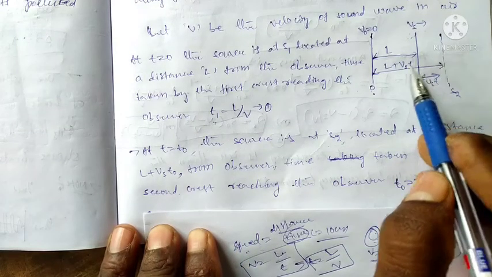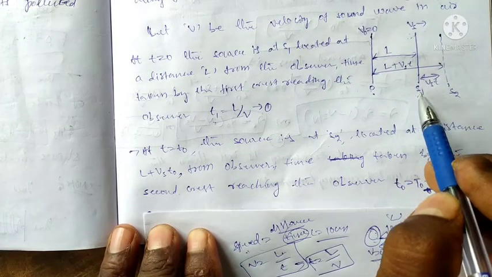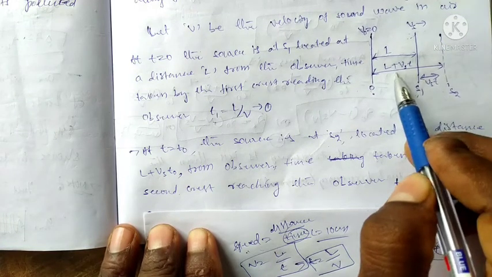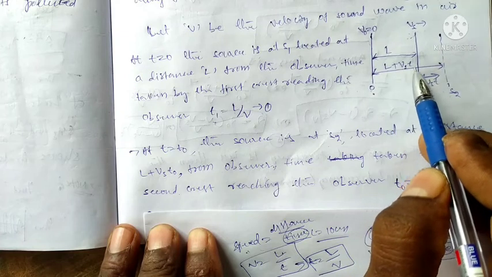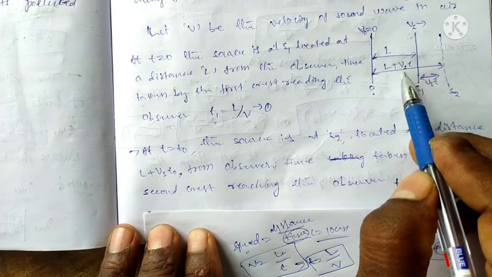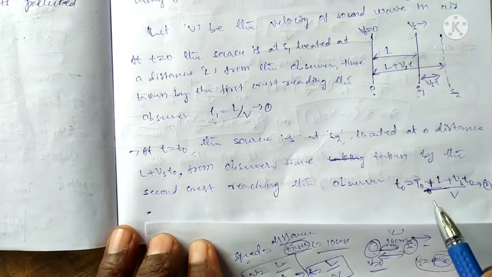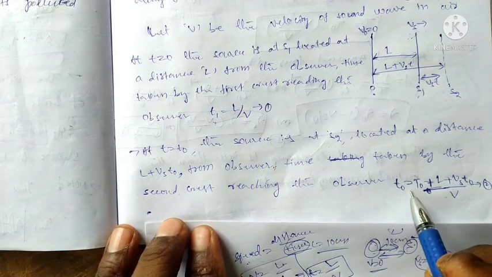After the source reaches the S2 point, the total distance is L plus Vs into T, and this distance divided by velocity is the time.